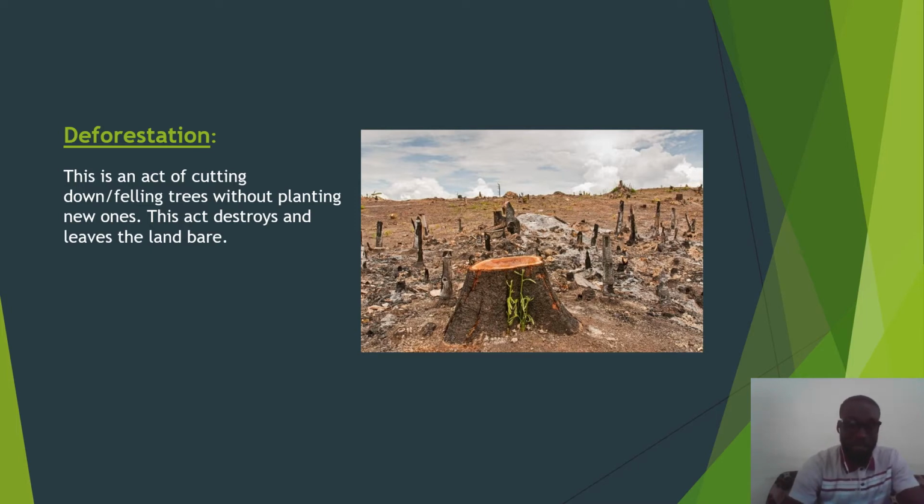As you can see in the picture, all the trees that were planted have been cut down, and the land is really bare. This can result in soil erosion, and also a lot of carbon dioxide can be in the atmosphere, since plants give us oxygen and then we humans breathe out carbon dioxide. We realize that we'll be out of oxygen, which is needed for respiration.